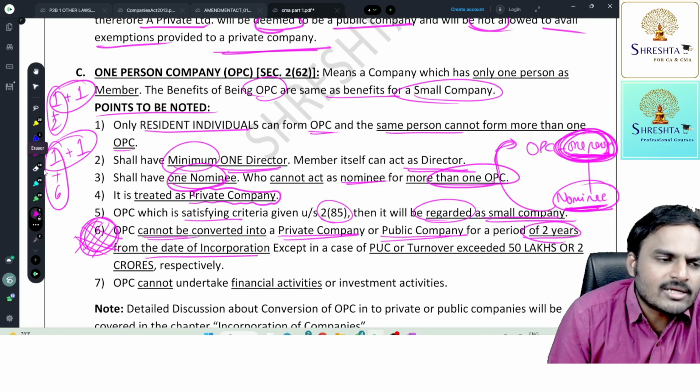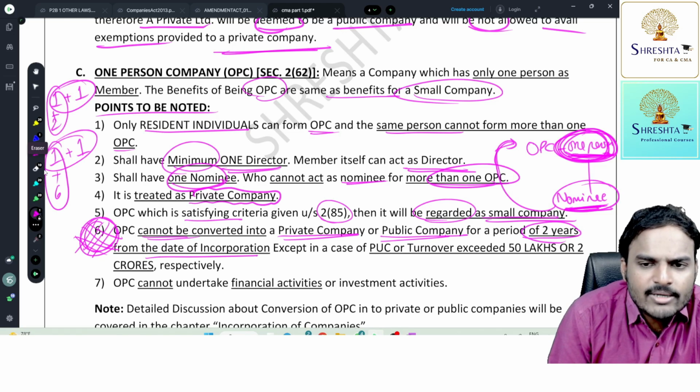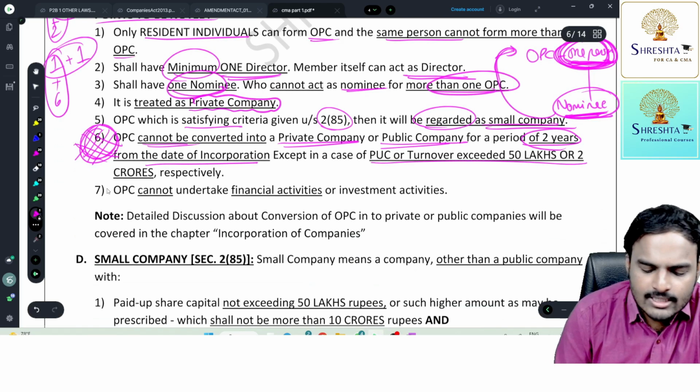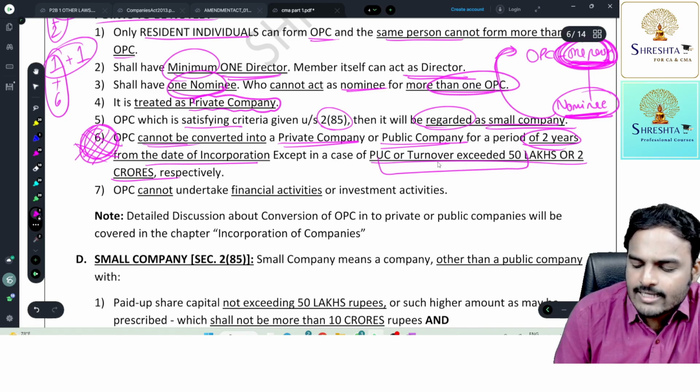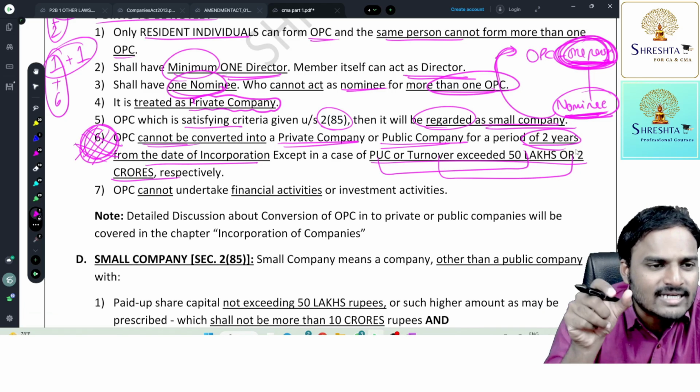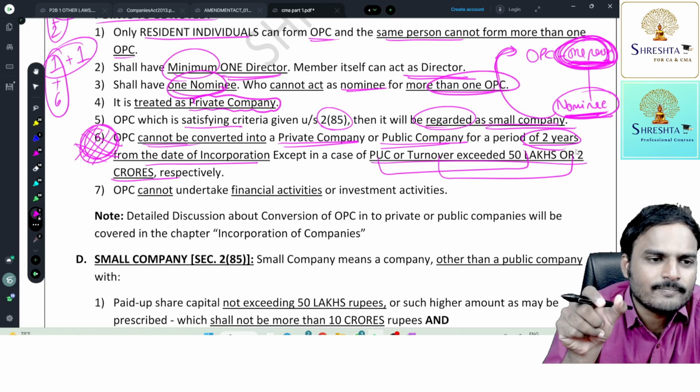Members in a private company, minimum 2. In a public company, minimum 7. And OPC, it is having turnover limits, paid up share capital limits. Paid up share capital, how much? 50 lakhs, turnover 2 crores. I'm not explaining this point in a clear manner because these conditions are not there as of now.